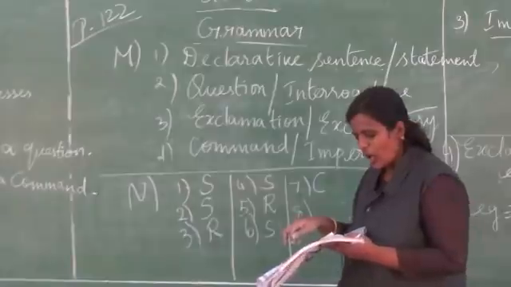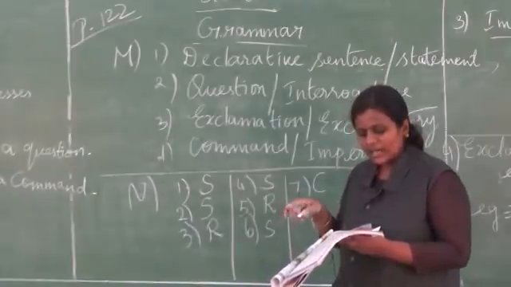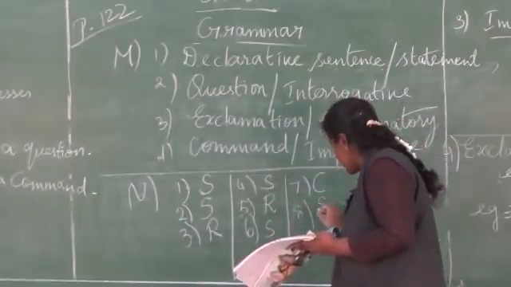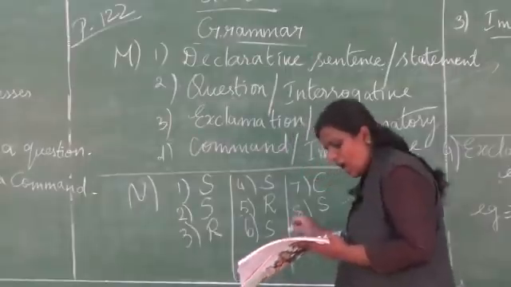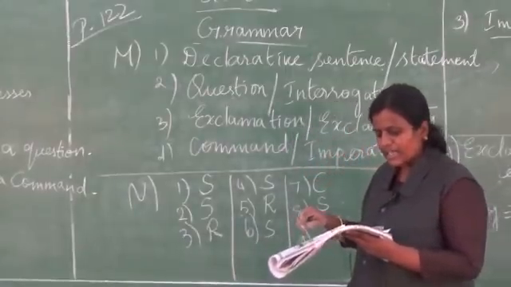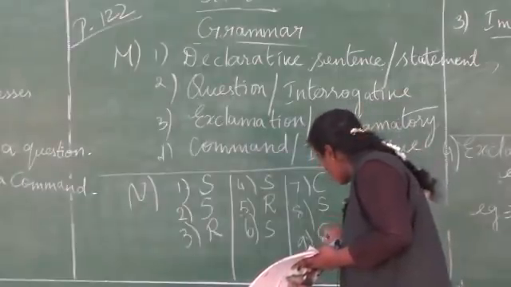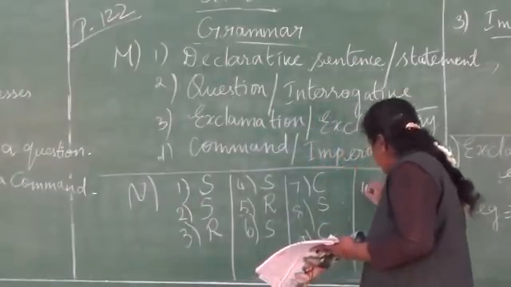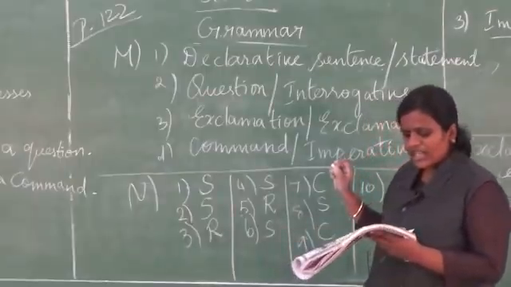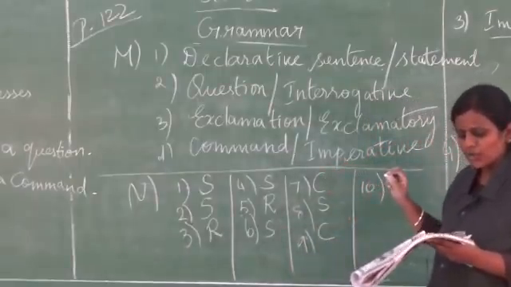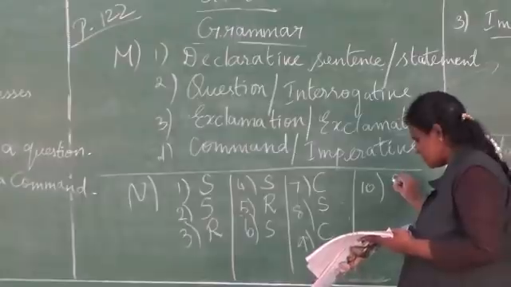At the end, full stop; subject and predicate are there. It's a statement. Grow more trees to protect nature. What type of sentence is this? It's a command, imperative sentence. Tenth one: grandfather's dream had come true. So it's a statement.